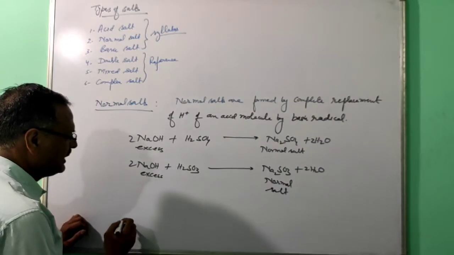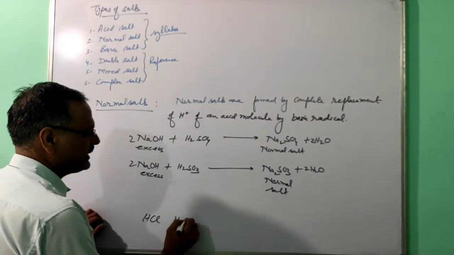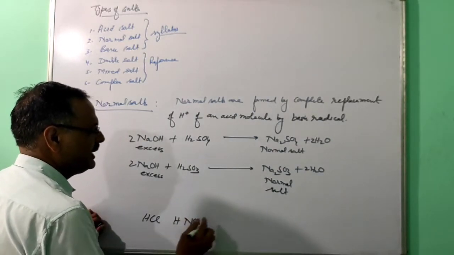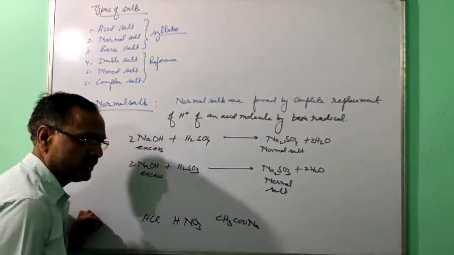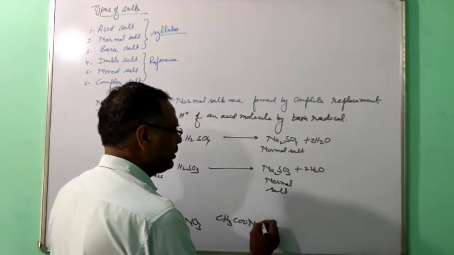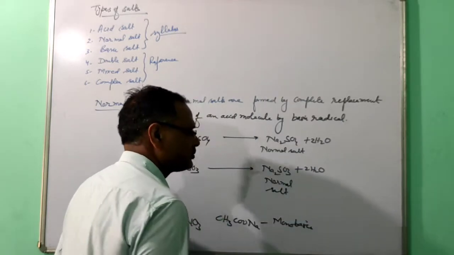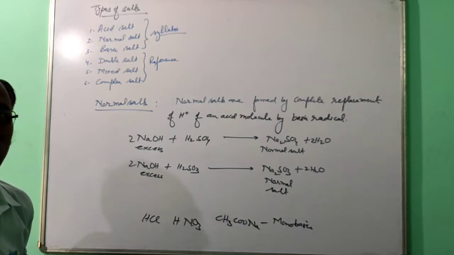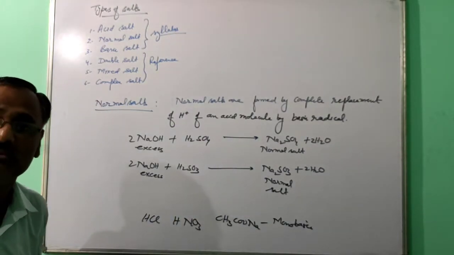For example, HCl, HNO3 and acetic acid are monobasic acids, so they form only normal salt, because partial replacement of H plus ion is not possible.